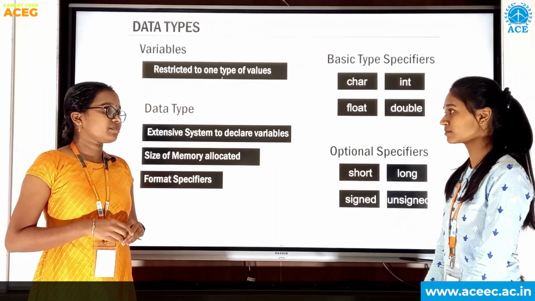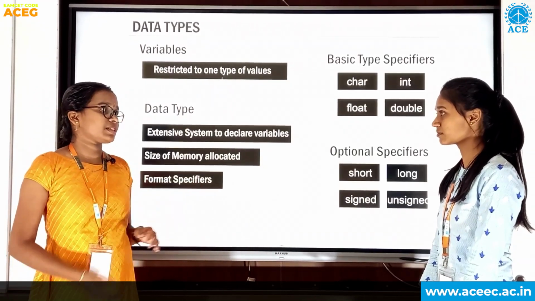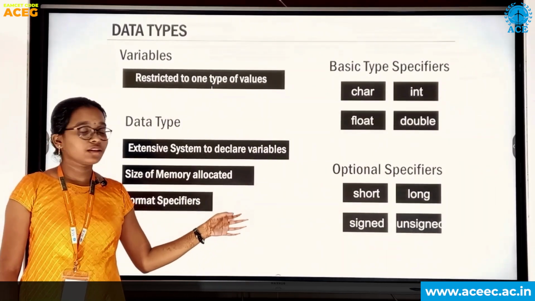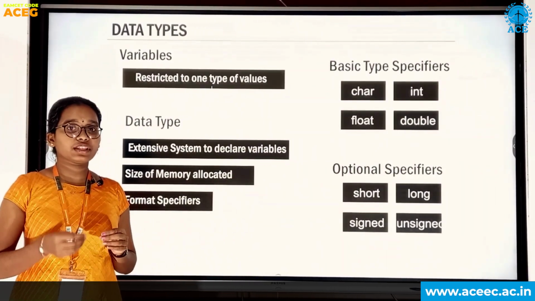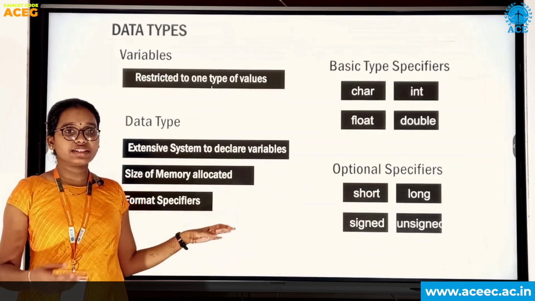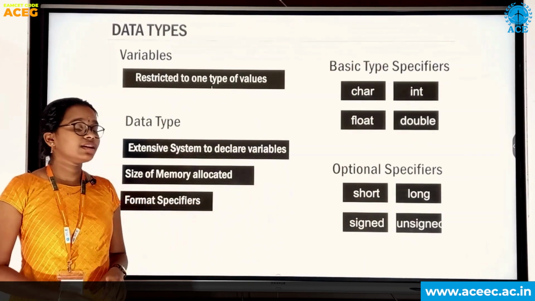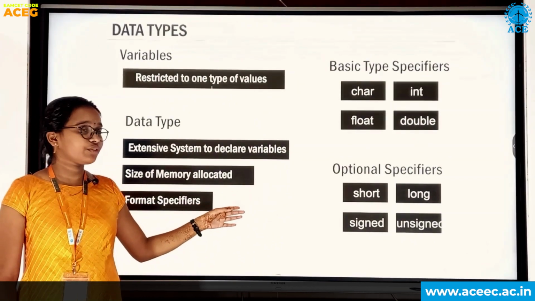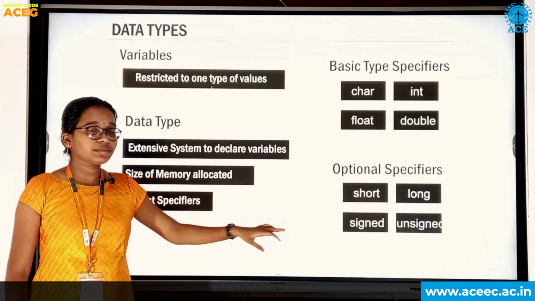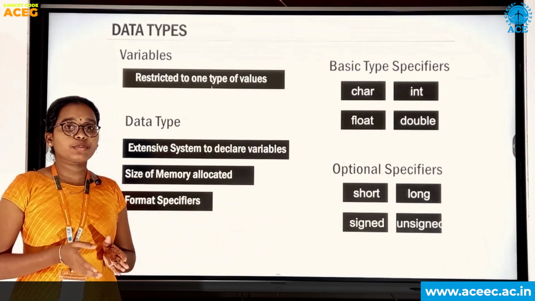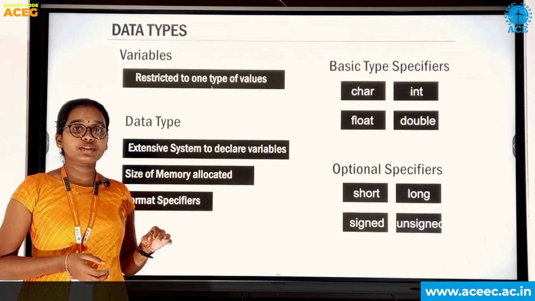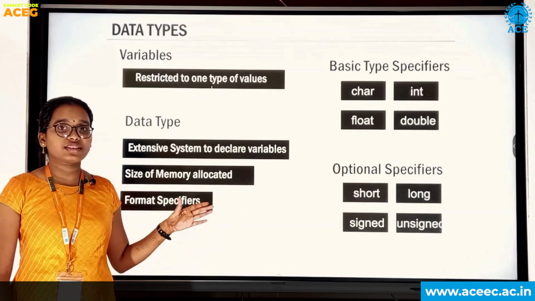We can change the memory size by using the optional specifiers. Optional specifiers are short, long, signed and unsigned. Short is nothing but we have to decrease the size of the memory, then we use short, and long is nothing but to increase the size of the memory we use long. Signed is automatically mentioned if it did not mention any option there, and it is nothing but plus or minus. If we want to store positive values or negative values, then we can use signed. Unsigned is nothing but which stores only positive values is known as unsigned.